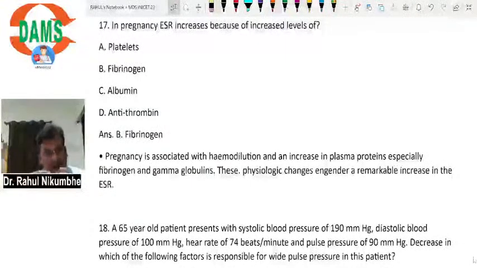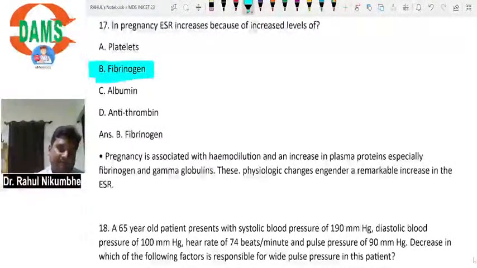So it is not having any mechanism. We just have to remember, in pregnancy, ESR increases because of increased level of fibrinogen. Erythrocyte sedimentation rate, simply, one theory is proposed. It says erythrocytes are sedimenting down.